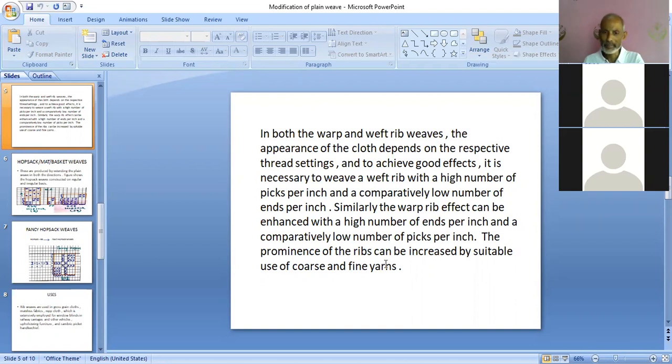The prominence of the ribs can be increased by suitable use of coarse and fine counts. अगर rib की prominence आपको बढ़ानी है, घटानी है, तो आप suitable yarn count use कर सकते हैं. If you are using coarser counts, prominence will be more. If you are using finer counts, the prominence will be less. So in this way, you can increase the prominence of rib structures by taking suitable count of warp threads and weft threads. So students, this is all about warp rib and weft rib.